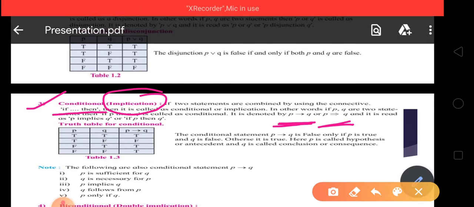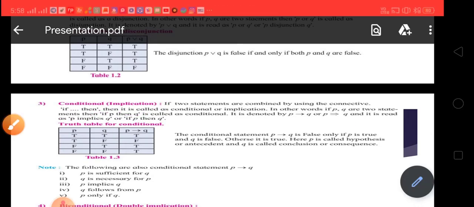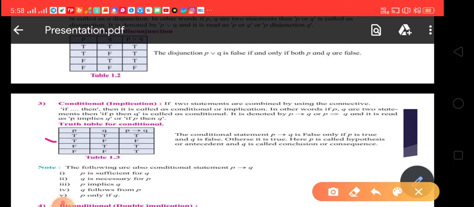Similarly, take two simple statements, and both are connected by using the connective if-then. It is P implies Q. Friends, if the first statement is true and the second statement is false, then the implication of these two statements is also false.